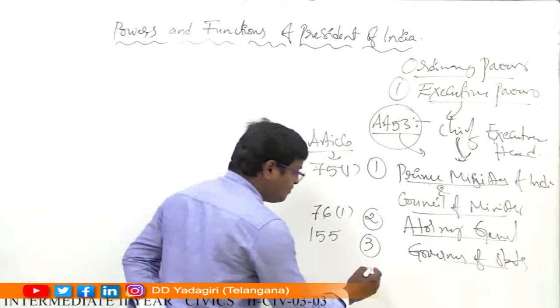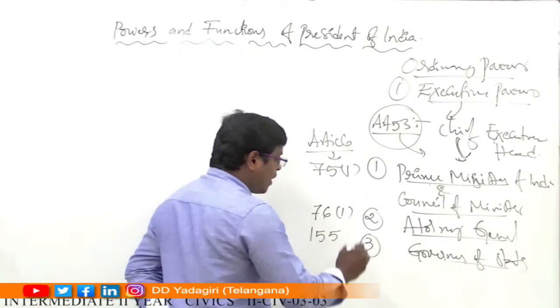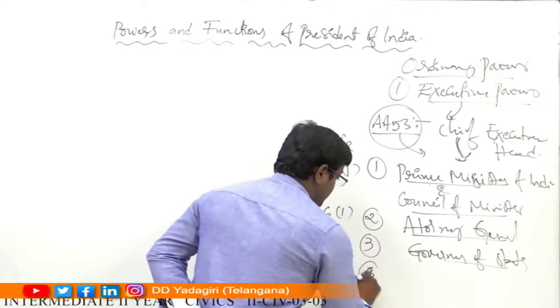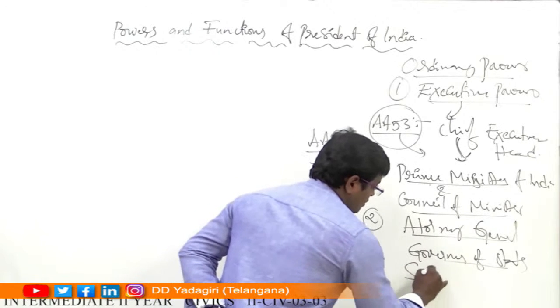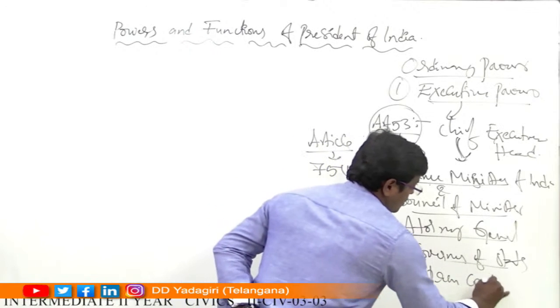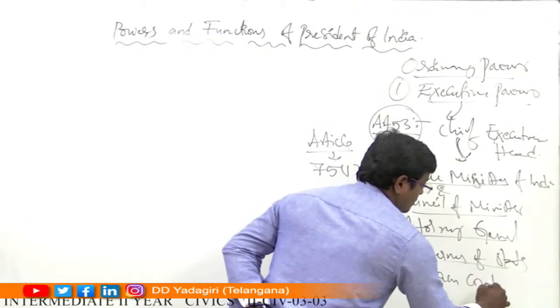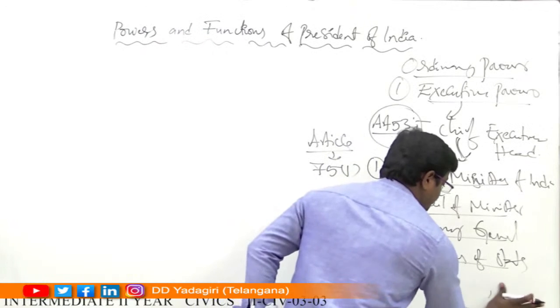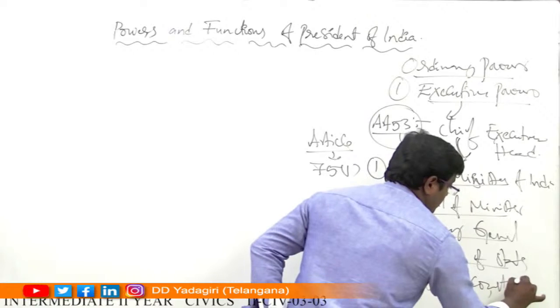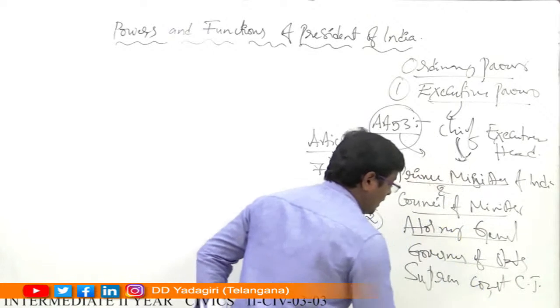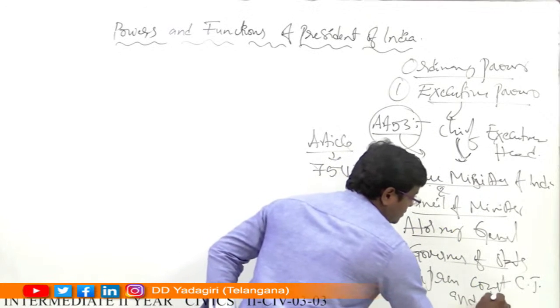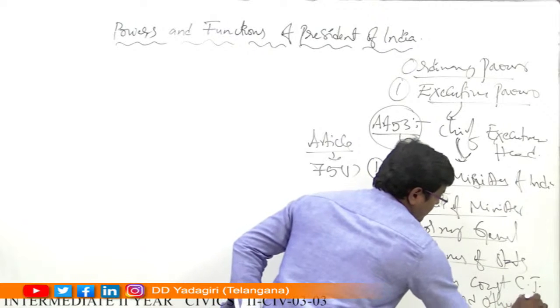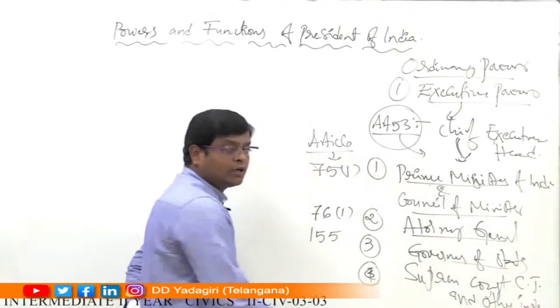At the same time, the President of India also appoints the Supreme Court Chief Justice and other judges of the Supreme Court of India.